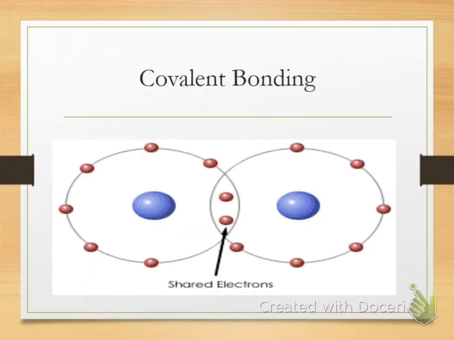So this is what a covalent bond would look like in terms of sharing their electrons. Okay. The orbitals of the two atoms actually overlap and they share. This happens to be an F2 molecule. It's got 7 valence electrons. They each need how many more to get to 8? 1. So they say, hey, let's team up and share each one of our individual ones. Okay? And so they share that. So now each atom has 8 electrons in their outer shell, which makes them happy, right? Okay? So they're sharing in that case.